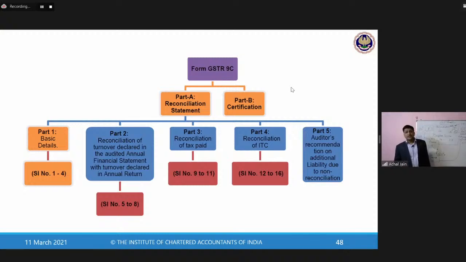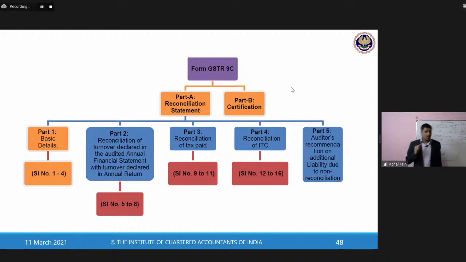The GST tax liability of an entity may come out to be higher as compared to what they had assessed, and any of these reasons may result in additional tax liability on the part of the entity. If that is the case, then the GST auditor would be required to comment on that additional tax liability and the way that has been disposed of, meaning whether that has been paid or not. So this is going to be the next part of the GSTR 9C on which the auditor would comment.